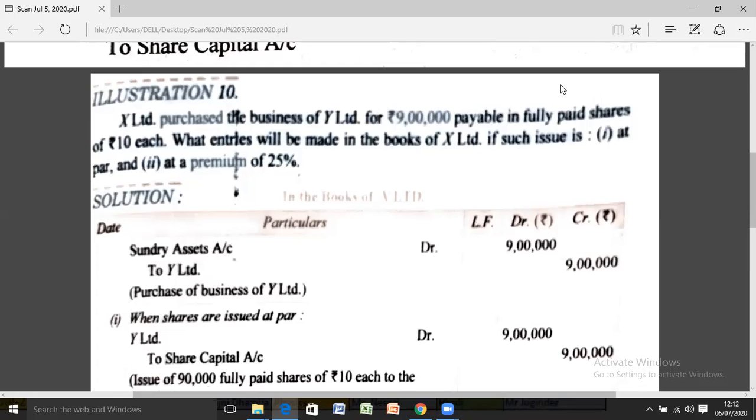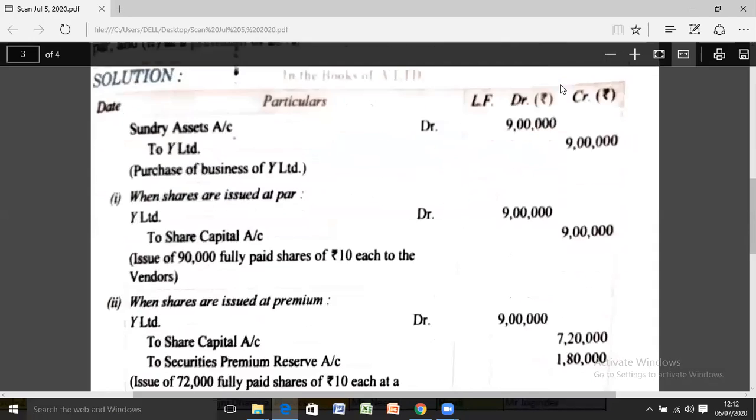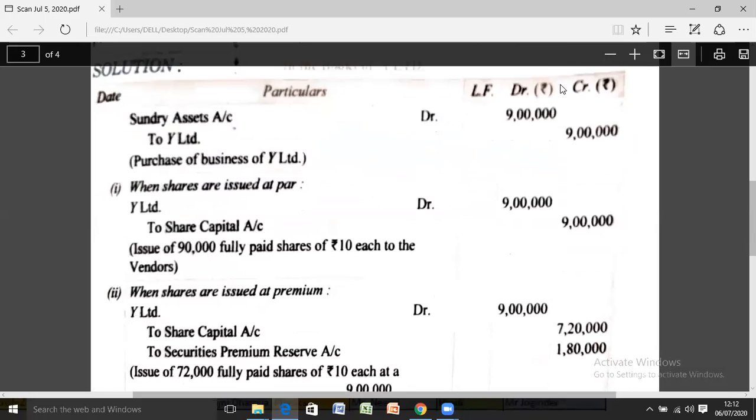Amount is rupees 9 lakh, payable in fully paid up shares of rupees 10 each. It means the company is issuing shares other than paying cash. It is clear by this point that the question is related to your topic.